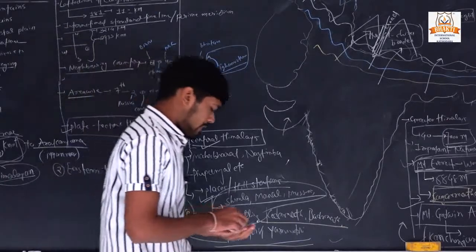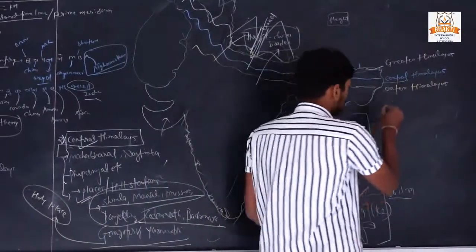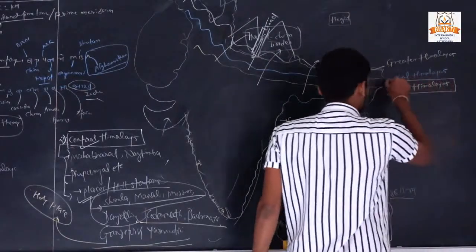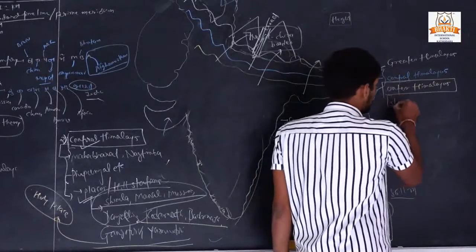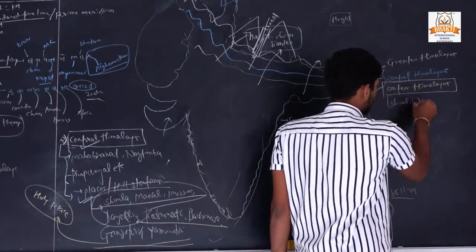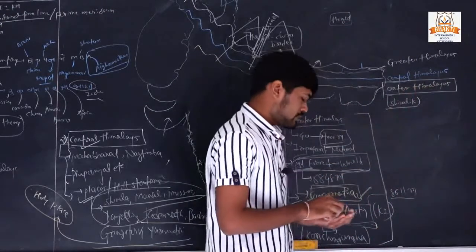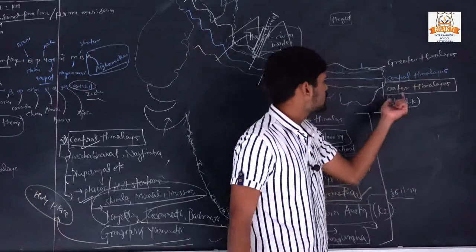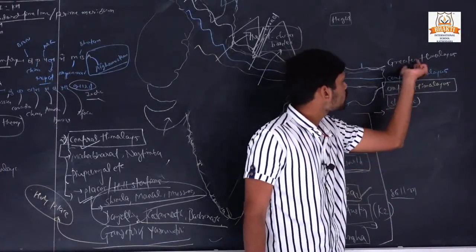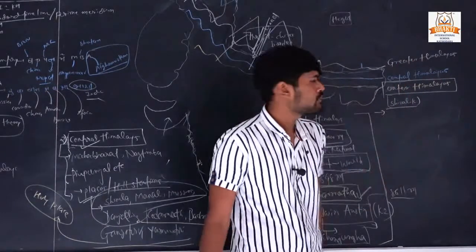Next is the Outer Himalaya. What is the other name of the Outer Himalaya? It is Shivalik. The Shivalik's height is very low compared to the Greater Himalaya or Central Himalaya.